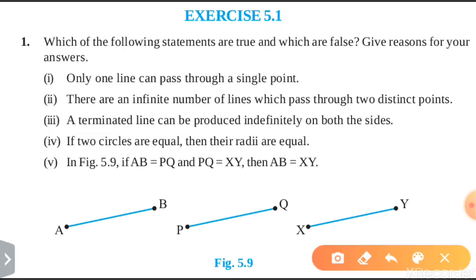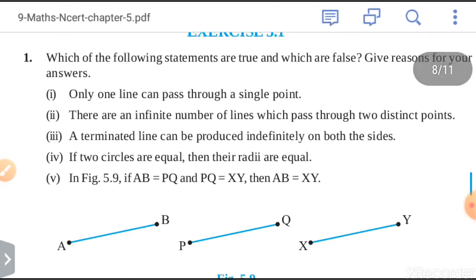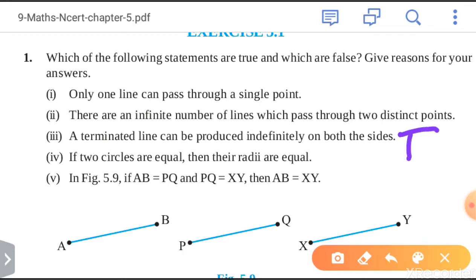A terminated line can be produced infinitely on both sides. Yes, it is true. It is also the second postulate of Euclid. So it is true. Now move to the next part. The third part is true.